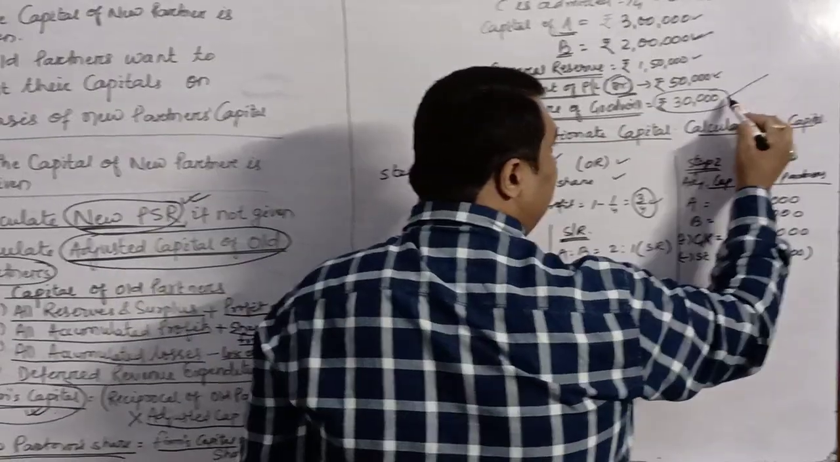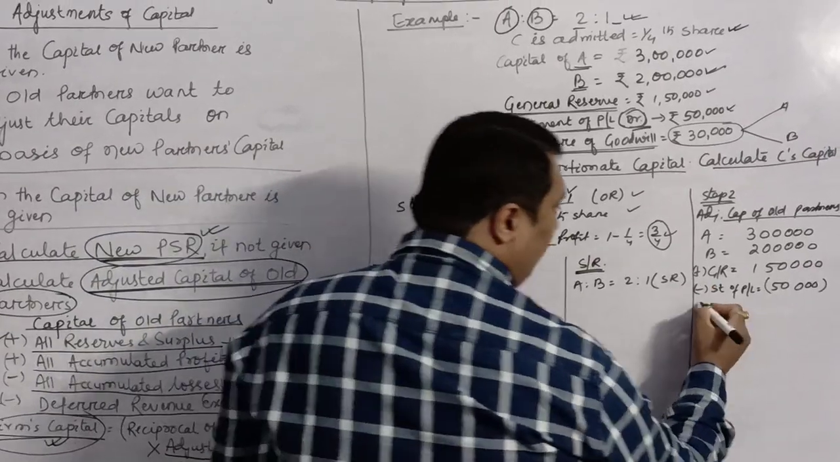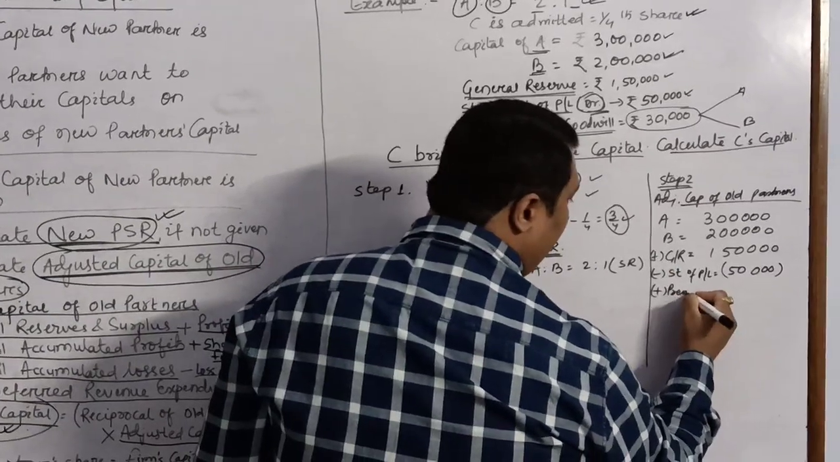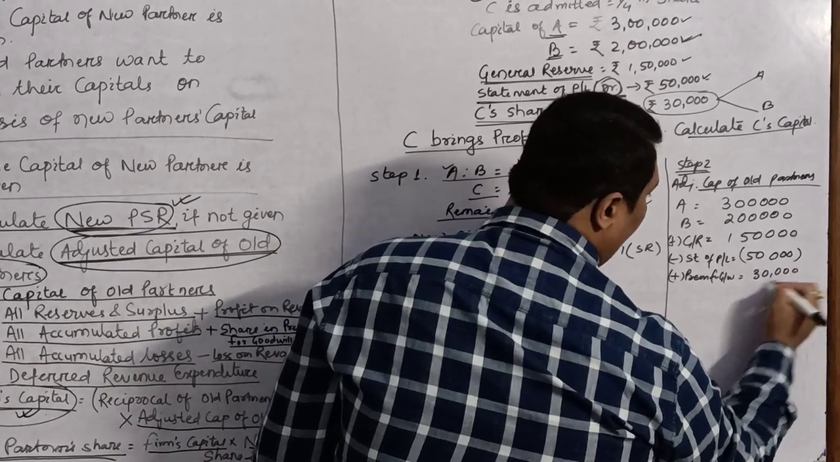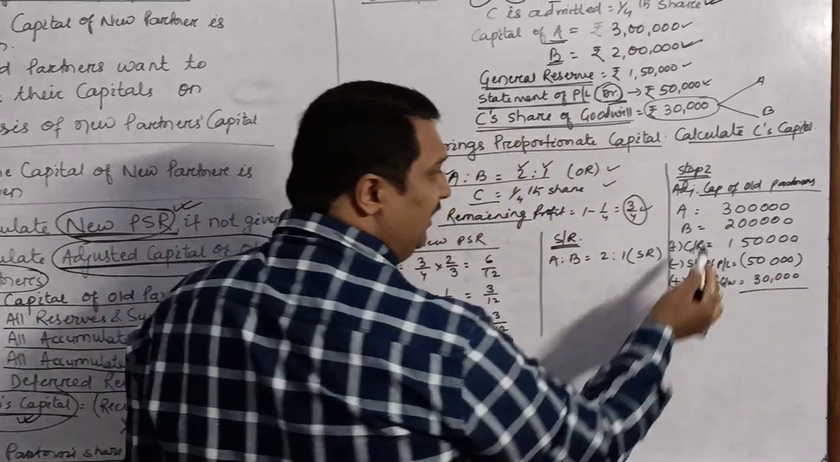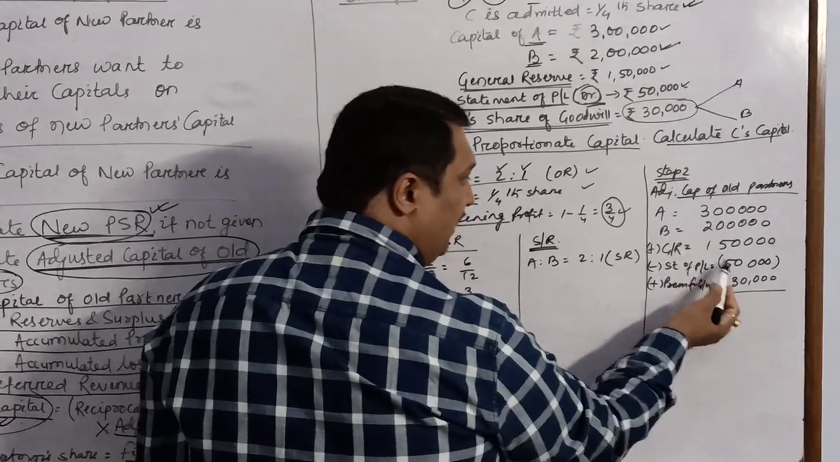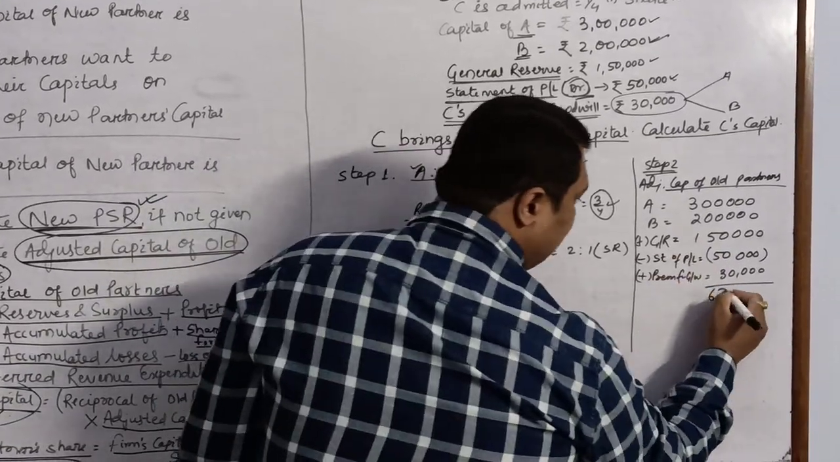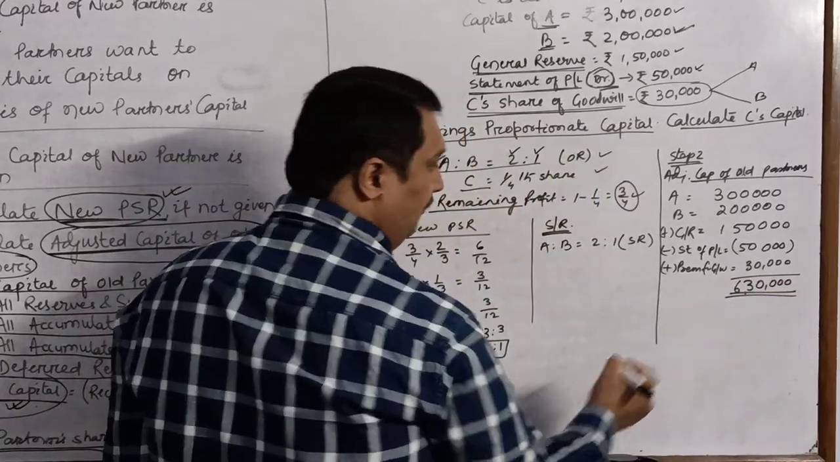This goodwill is distributed between A and B in the sacrificing ratio. So ultimately they will get it. So premium for goodwill will be added, rupees 30,000. After adding and subtracting all these, 3 plus 2, 5 lakh, 6 lakhs with 1,50,000 minus 50,000, 6 lakhs, 6 lakhs 30,000. So this is the adjusted capital.